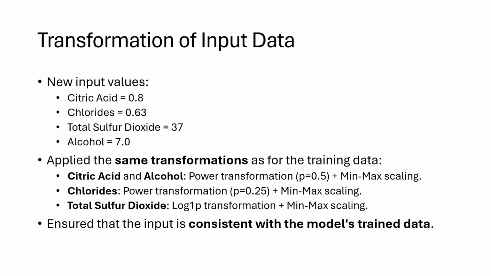We introduced new input values for citric acid, chloride, sulfur dioxide, and alcohol. The same transformations used during model training were applied to these inputs, including power transformations and min-max scaling. This ensures that the new data remains consistent and compatible with the model's training structure, enabling accurate predictions.